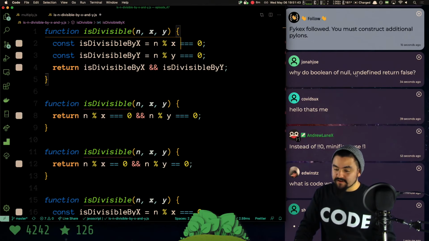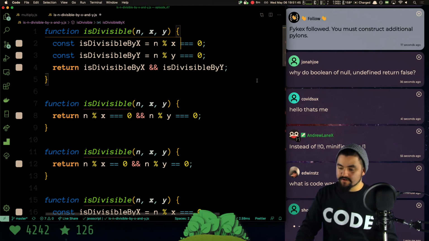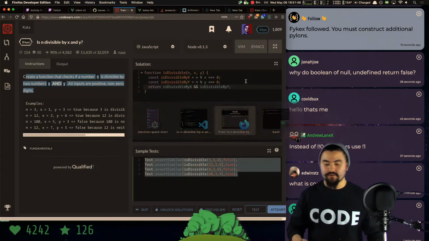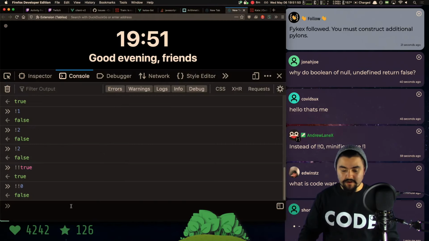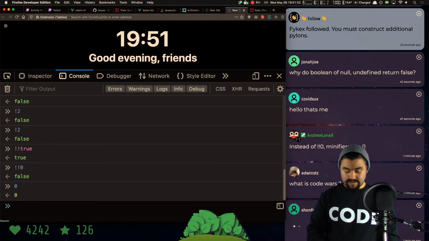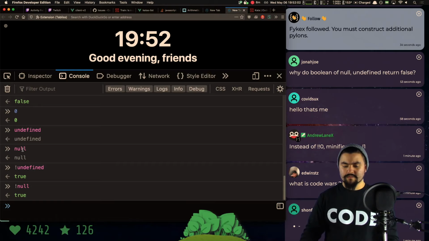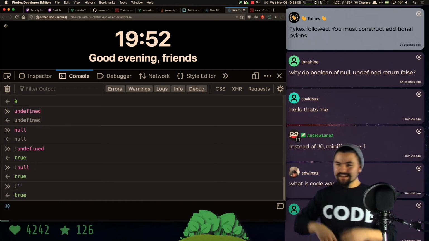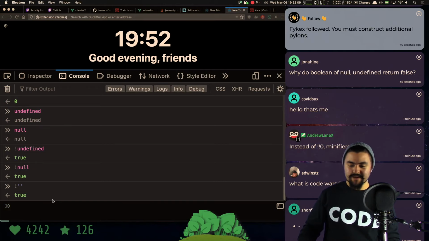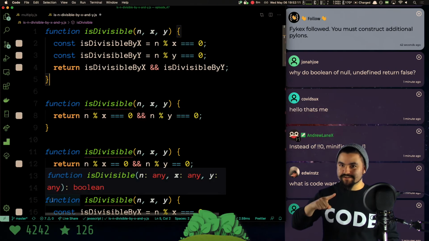Why do Boolean of null and undefined return false? So those are also falsy values. What I showed was 0 is a falsy value, but undefined is another falsy value, and null is a falsy value. So if I do not undefined, I get back true, and if I do not null, I get back true as well. An empty string is also a falsy value. There are lots of different falsy values in JavaScript. And then anything that's not a falsy value is a truthy value.